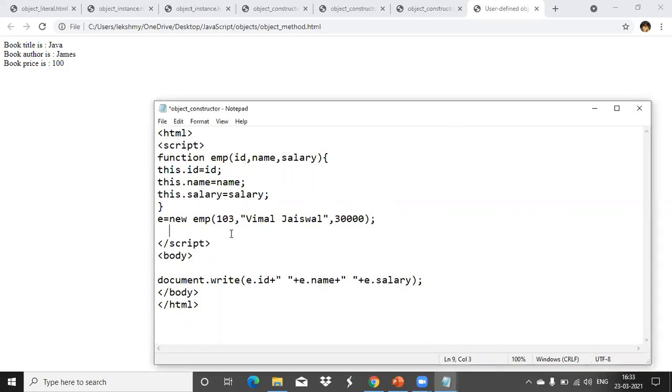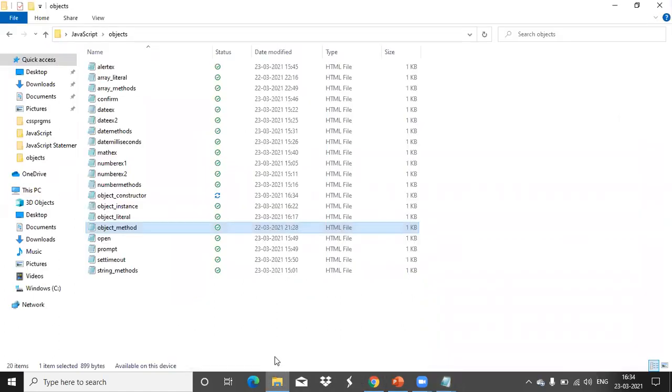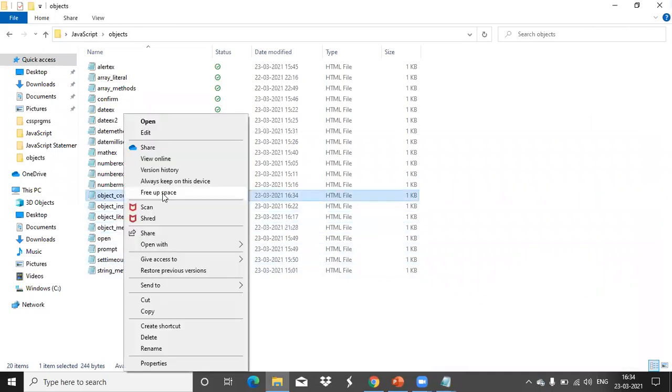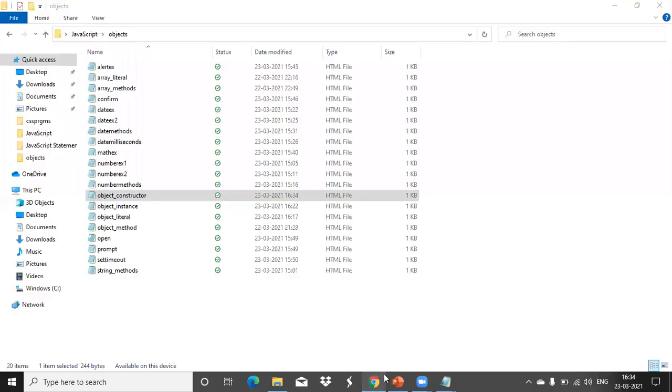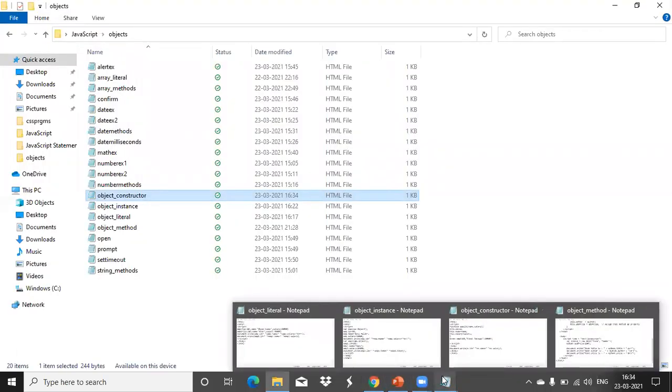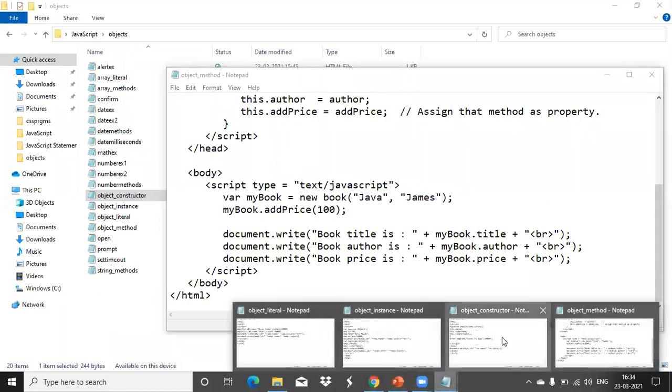In the head only, now I have put this dot id dot name and e dot salary. Now it is printing like this. Now that also we should put inside the script tag, because if I put that one outside, it will make a mistake.